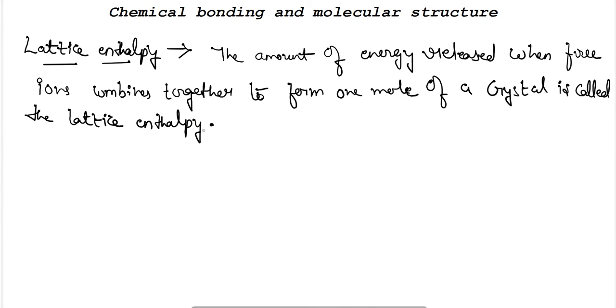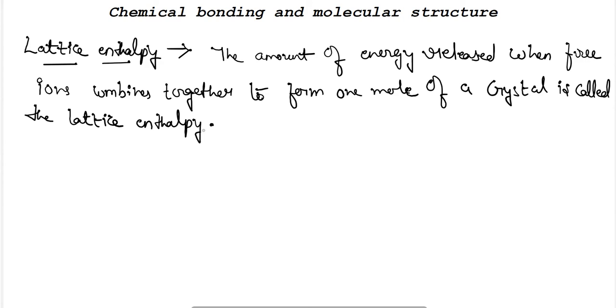Okay. So lattice enthalpy is the energy which has been released. Generally, it is released when two or more ions combine with each other, and the amount of energy is calculated for 1 mole of that crystal formed due to the combination of ions. When 1 mole of crystal has been formed, the amount of energy released is termed the lattice energy.